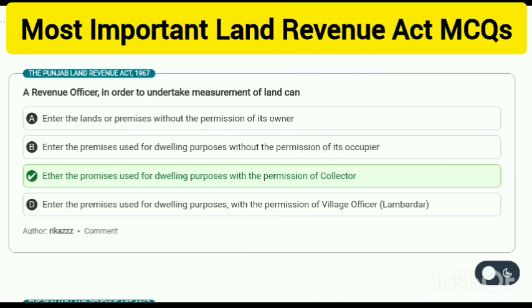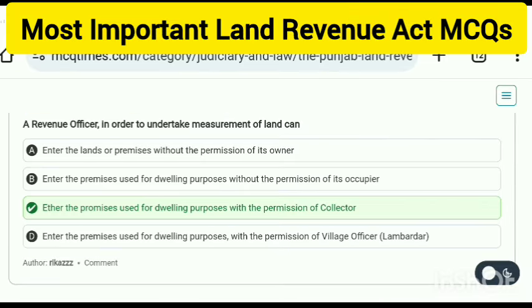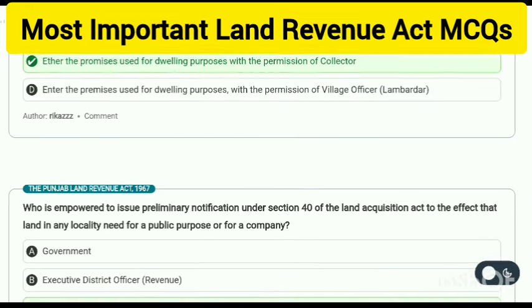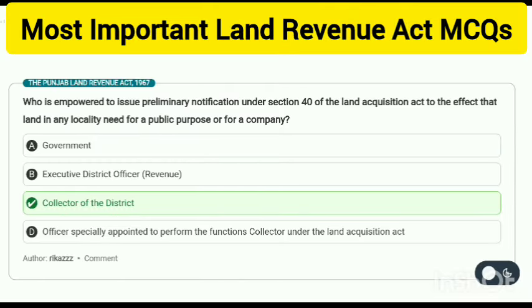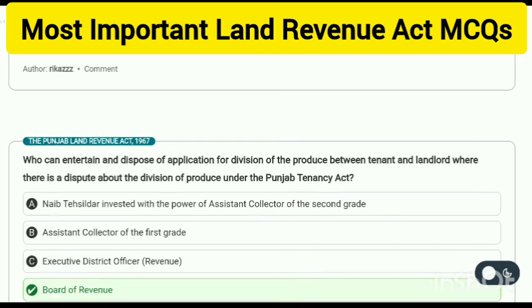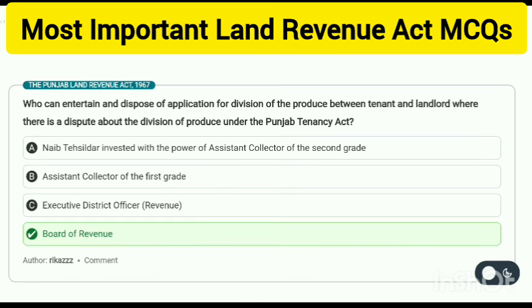A revenue officer, in order to undertake measurement of land, can enter the premises used for dwelling purposes with the permission of the Collector. Who is empowered to issue a preliminary notification under Section 4 of the Land Acquisition Act to the effect that land in any locality is needed for a public purpose or for a company? Collector of the district. Who can entertain and dispose of an application for division of the produce between tenant and landlord where there is a dispute about the division of produce under the Punjab Tenancy Act?